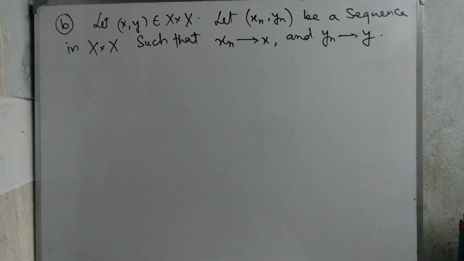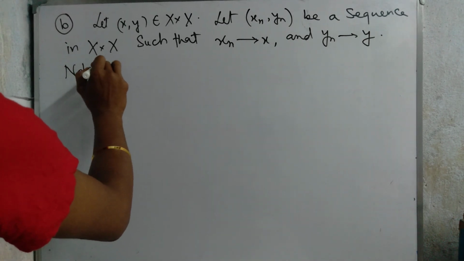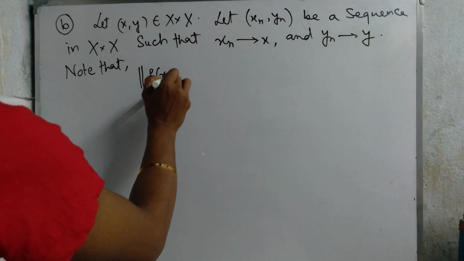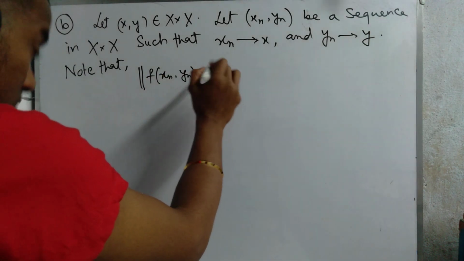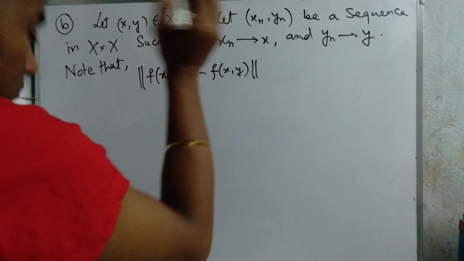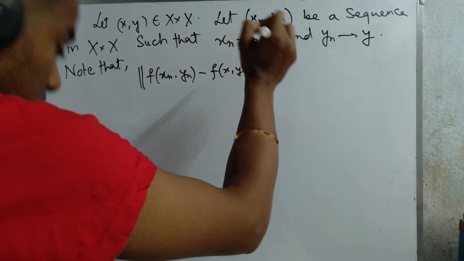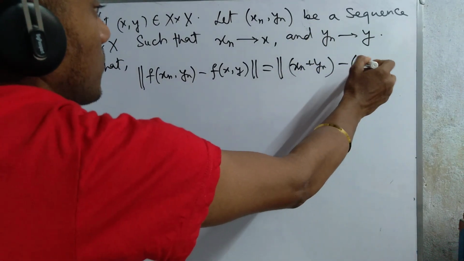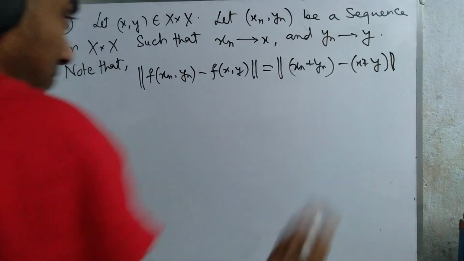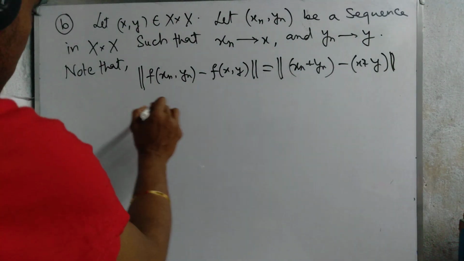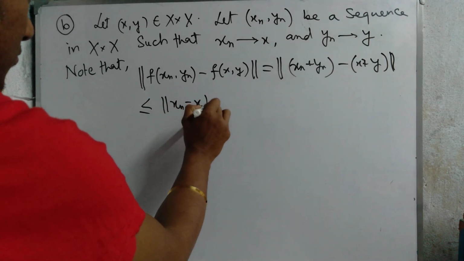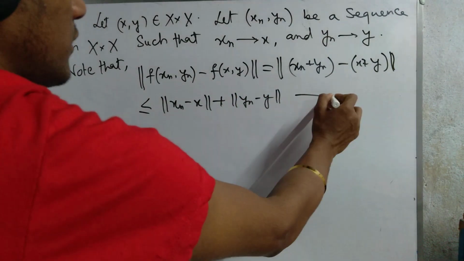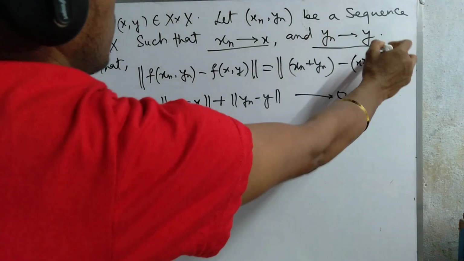Then note that this is equal to what? This is equal to the norm of (x_n plus y_n) difference (x plus y), which tends to 0 since x_n tends to x and y_n tends to y.